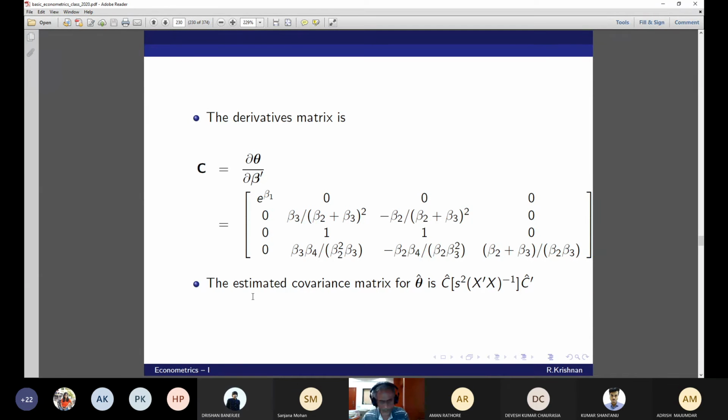Yes, this will give you the estimated covariance matrix for theta hat. And from that we can find the individual diagonal elements. Yes, the diagonal elements will give you the variance of each individual parameter. The square root of those will give you the standard error for every element of theta hat.